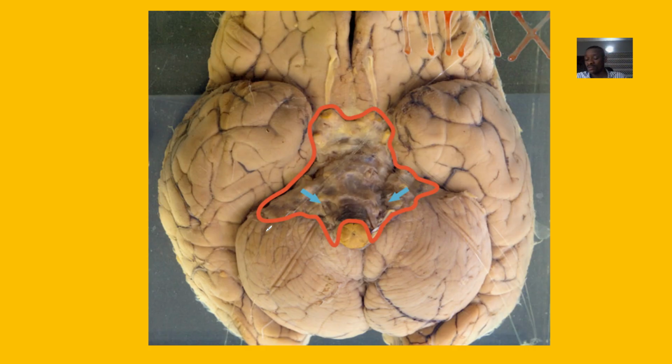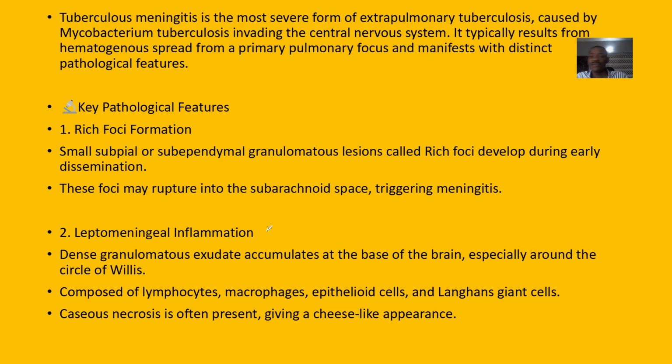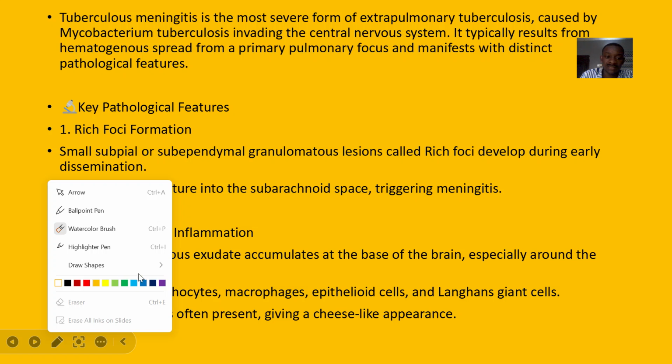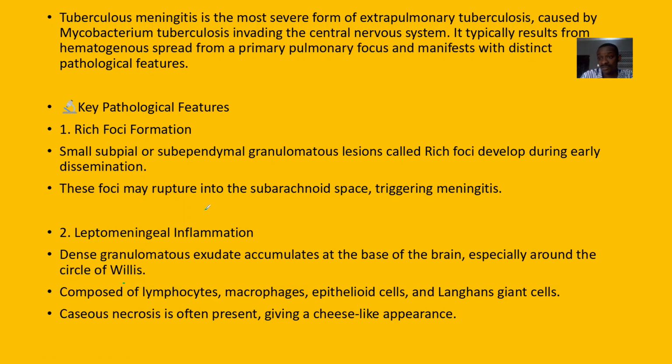Okay, the tuberculosis. So it's just a severe form of what? Extrapulmonary tuberculosis. So when we say extrapulmonary, tuberculosis primarily affects the lungs. So if it's going out of the lungs to affect any part of the body, you call it extrapulmonary tuberculosis. So it's outside the primary region. This is caused by Mycobacterium tuberculosis invading the central nervous system. So it typically results from what? There's a spread through blood, and this spread is actually reaching the brain.